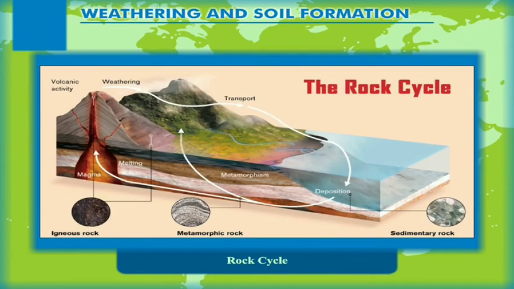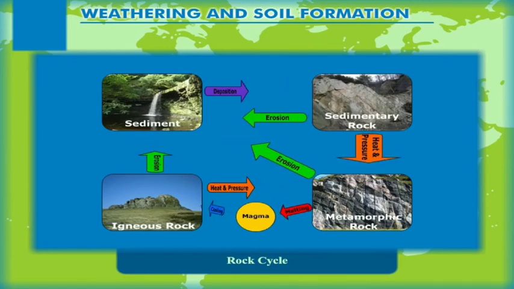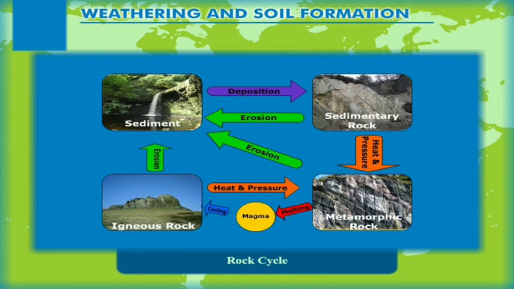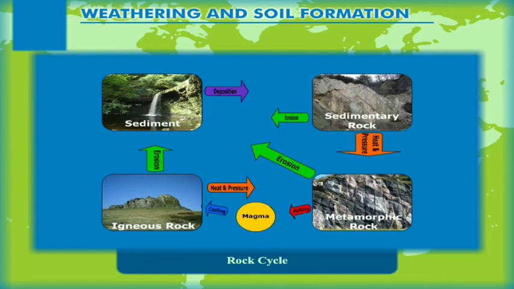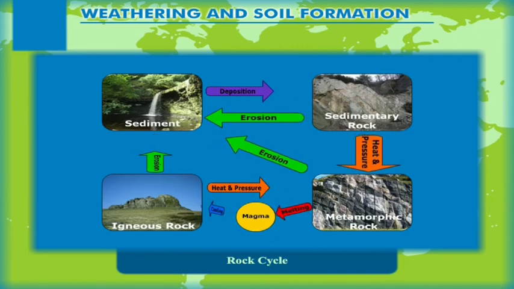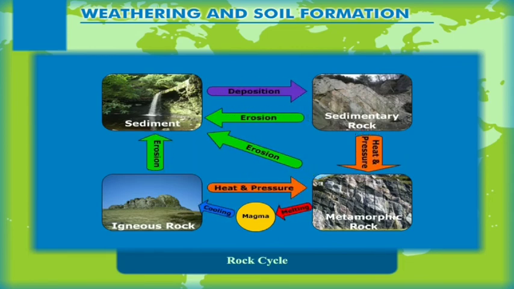Rock cycle. The three categories of rocks are constantly forming from one another in a continuous circuit known as the rock cycle. When igneous rocks are exposed to weather changes, they are broken and eroded and give birth to sedimentary rocks. Due to excessive pressure and heat, these rocks further undergo a change into metamorphic rocks.